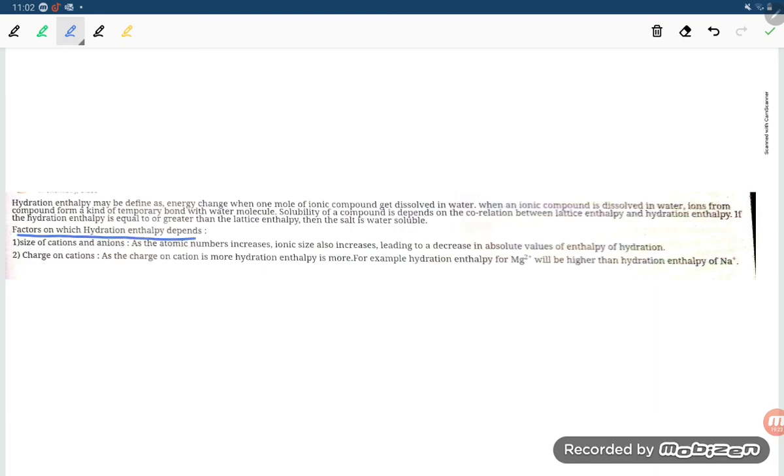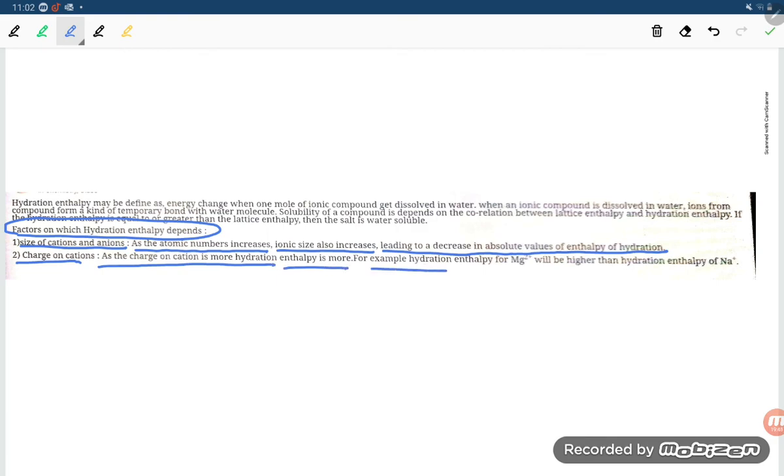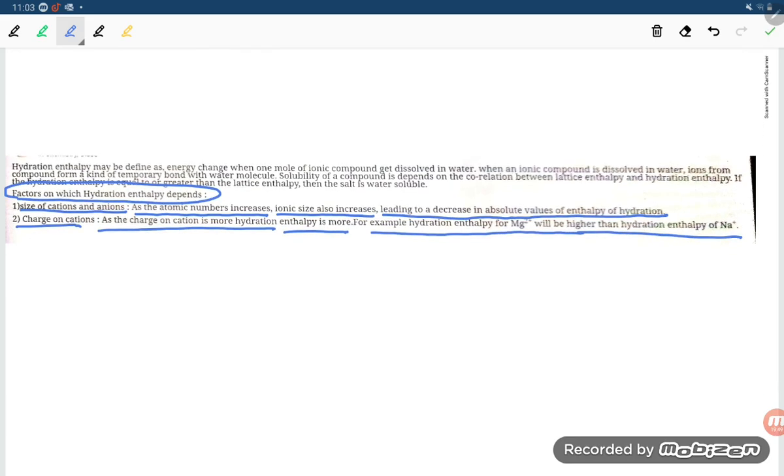Factors on which hydration enthalpy depends: the size of the cation and anion. As the atomic number increases, ionic size also increases, leading to a decrease in the absolute value of enthalpy of hydration. Charge on the cation: as the charge on the cation is more, hydration enthalpy is more. For example, the hydration enthalpy of Mg2 plus will be higher than that of Na plus. So this is all about hydration enthalpy, student.